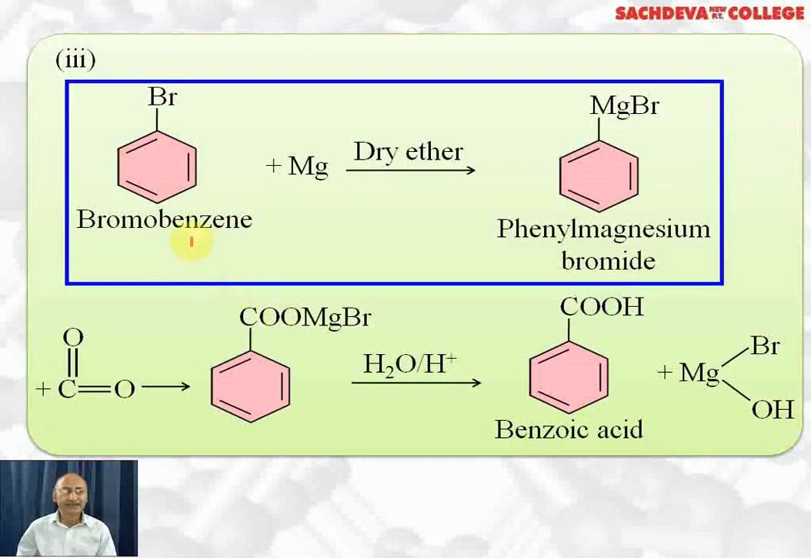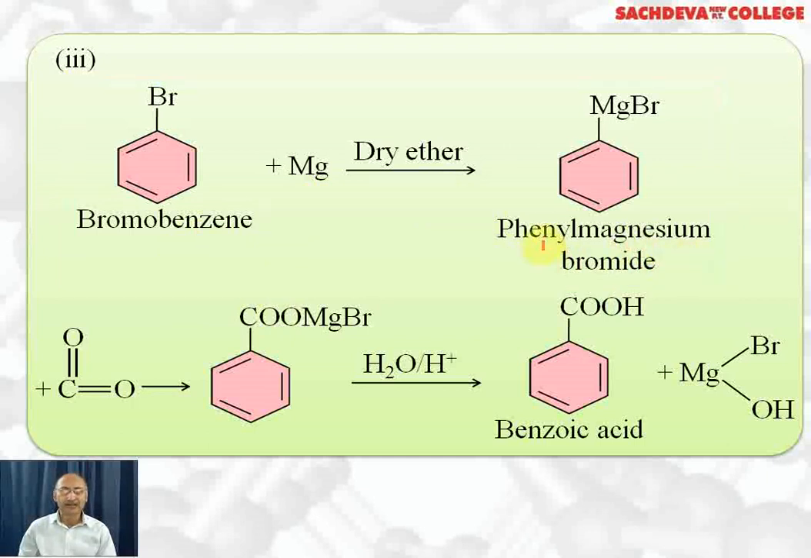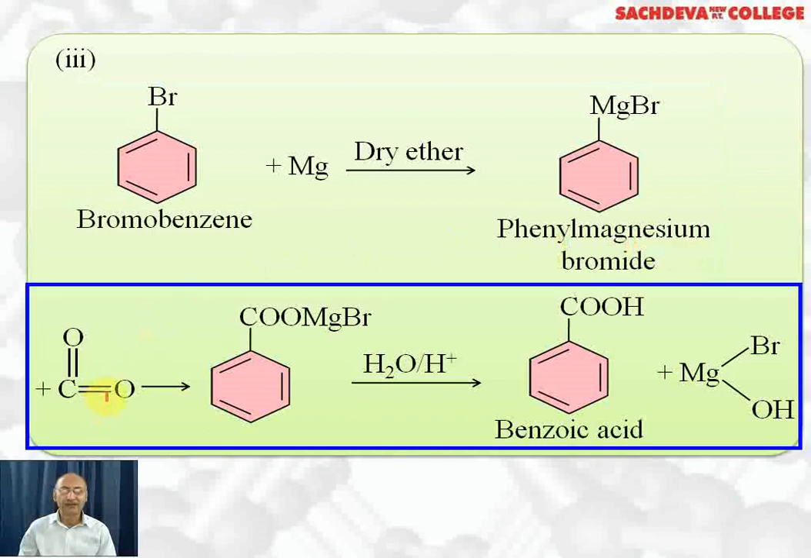From bromobenzene, if we want to get benzoic acid, first we treat it with magnesium metal in the presence of dry ether as a solvent. It results in the formation of the Grignard reagent called phenyl magnesium bromide. Phenyl magnesium bromide will react with carbon dioxide. This group will polarize. Oxygen is negative, which will pick up MgBr, and the phenyl group will get attached to this carbon, which is positively charged.